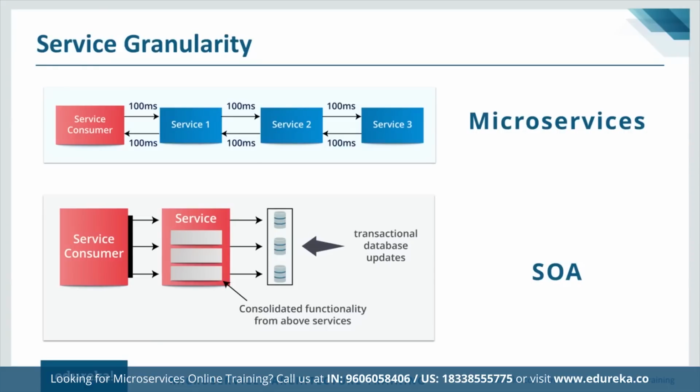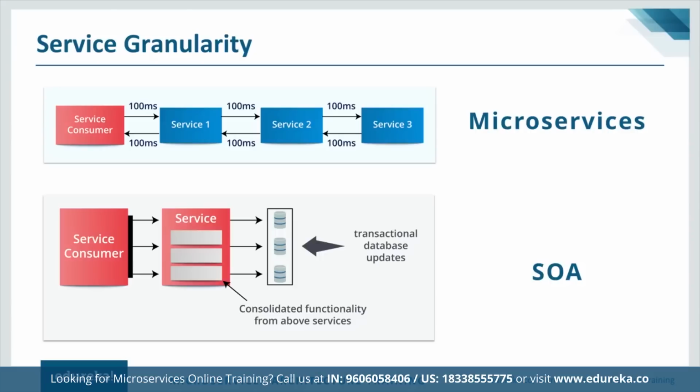Then comes service granularity. If you can remember, I earlier told that in microservices, you do not have the software delivered as a whole, right? It is broken down into smaller features. And if you're performing an operation which involves multiple applications or multiple services, then those services are called by one another when needed. So as an end user, as a consumer, you might be performing one operation, okay? That one operation would not be calling all the different services. It would call one service, and this service, when it needs to interact with the second service, would make the call to service 2. And similarly, your service 2, when needed, would call service number 3.